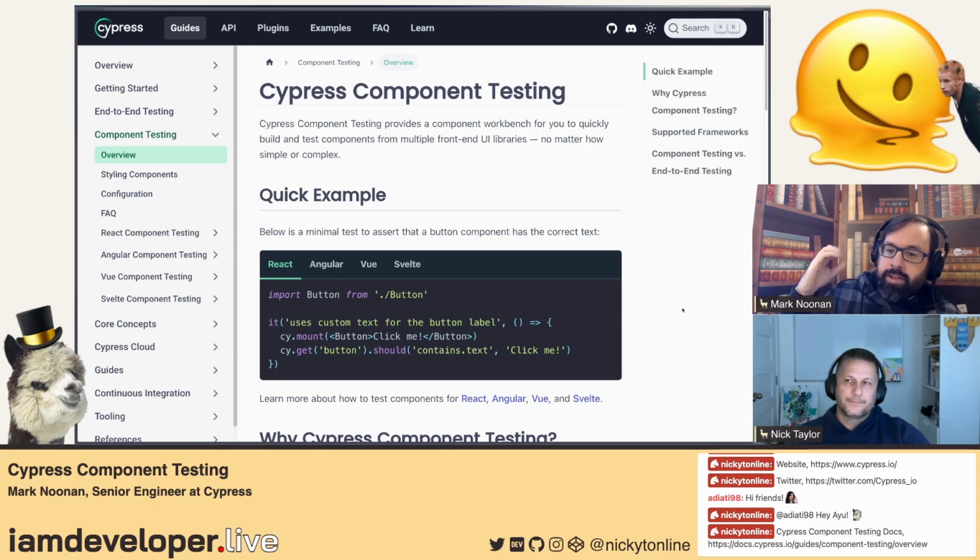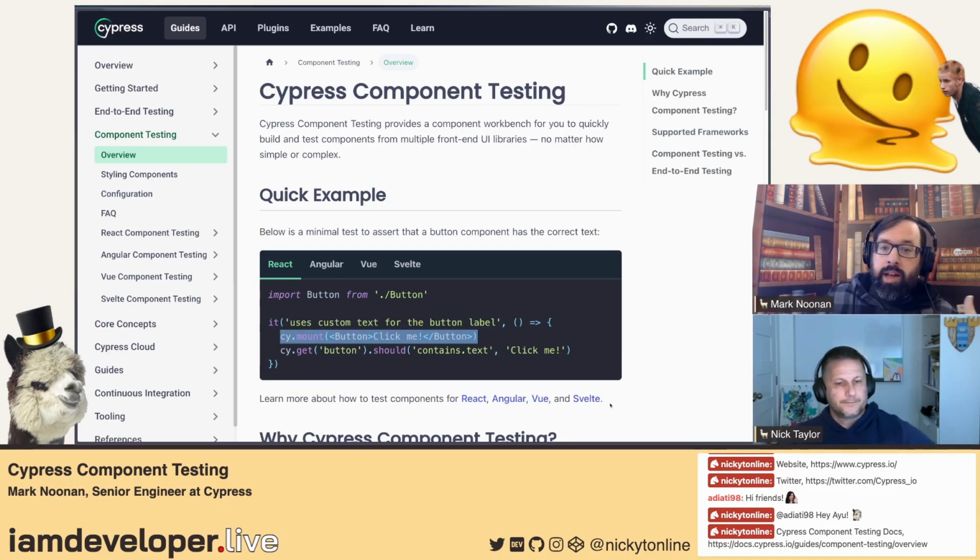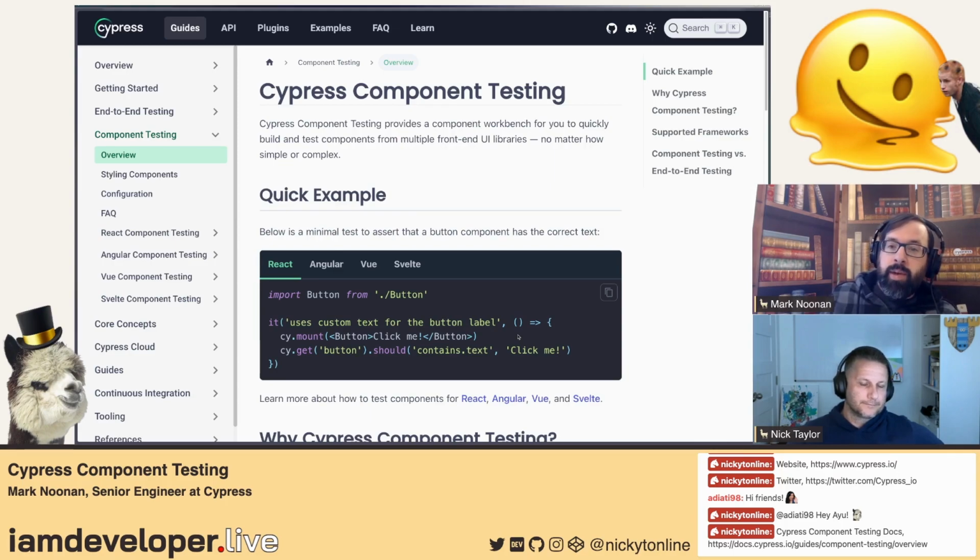So the cy.mount in Cypress is just a hollow empty command that tells you, if you call it without having this step done, hey, this is a thing you have to customize. But if you just follow the happy path and set up component testing, it will say, okay, we detect what you're doing, or we detect that we don't support it, so you're on your own. That said, if you are on your own, you can make your own mount command for something like Solid. And there are